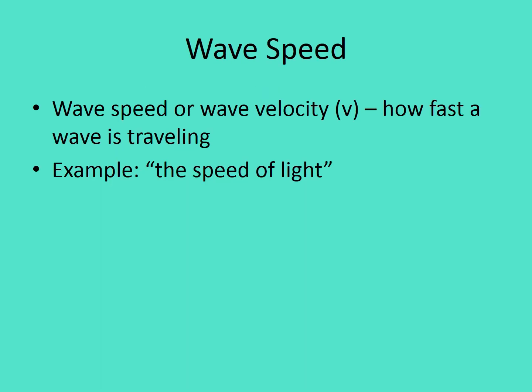The last thing that I need to cover, and this will be more important for the next lesson, is wave speed or wave velocity. That very directly means how fast the wave is traveling. One thing that you may have heard of before is the speed of light. That is a speed that light always has if it's traveling in a set type of matter. So the speed of light in air, the speed of light in water, the speed of light in space.